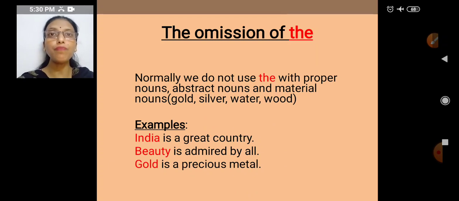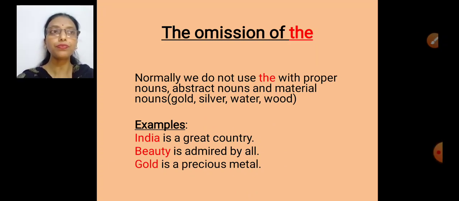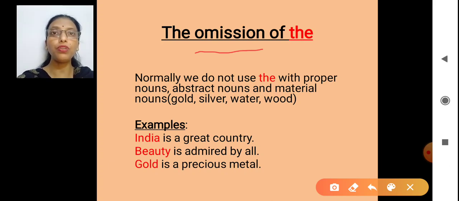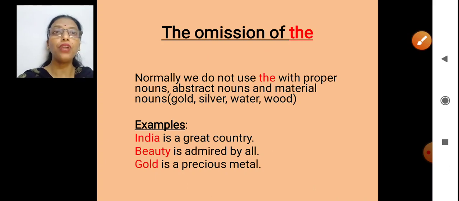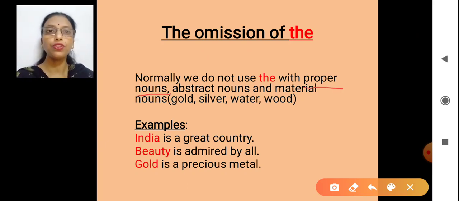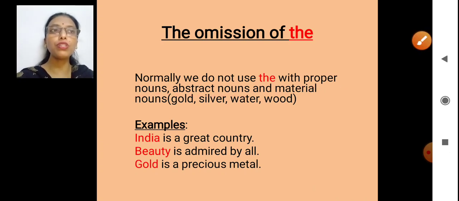Now the concept comes of the omission of the. When I say this word omission, it comes from omitting, which means avoiding, when we are not using. Where are the places where we don't use this article the? Normally we do not use this article with proper nouns. Look here, first one is proper nouns, second is abstract nouns, and the third one is material nouns.